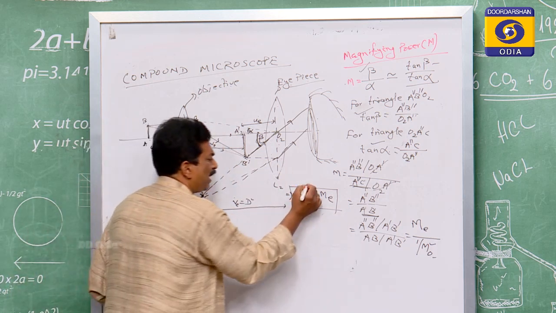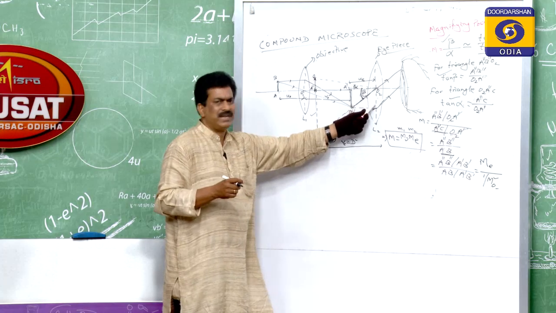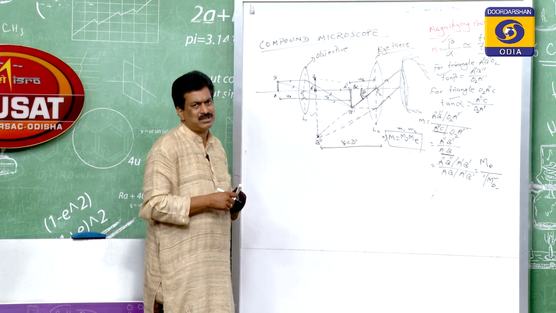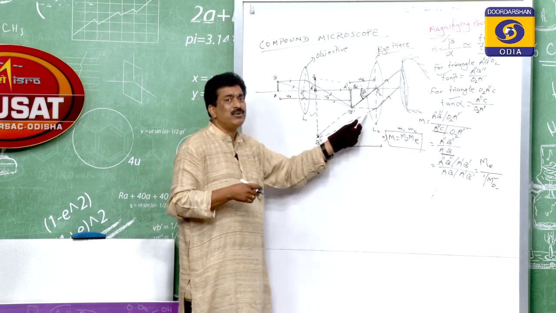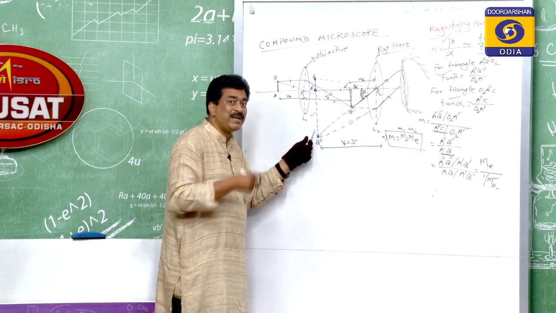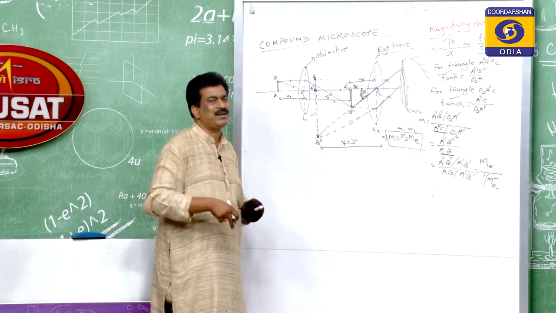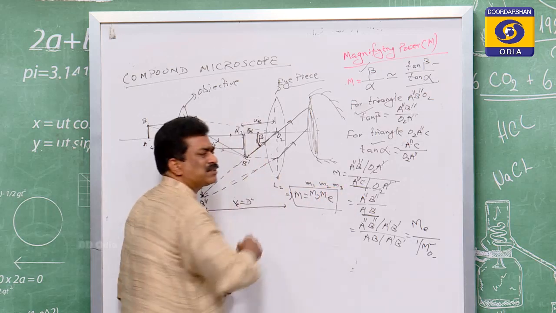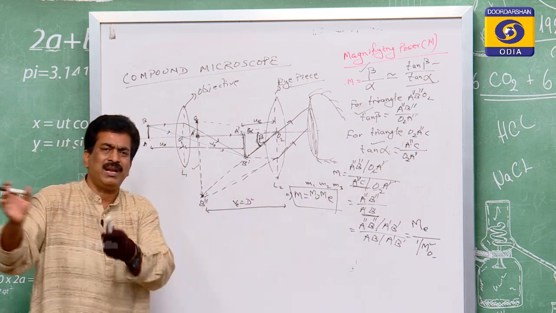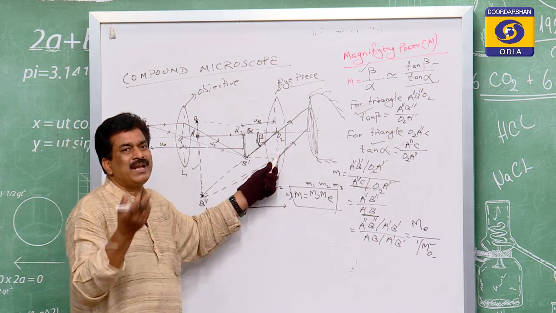In some books you also find it written as M1, M2. The question will come, sir, if the magnification provided by the second lens is also not enough to visualize, then what will we do? For that you will take another lens, in such a way that this image behaves as the object for the third one. Again that third one will have its magnification, which is M3, and it will continue. So if we use different lenses, the magnification will gradually go on increasing, though we are using more than one lens.